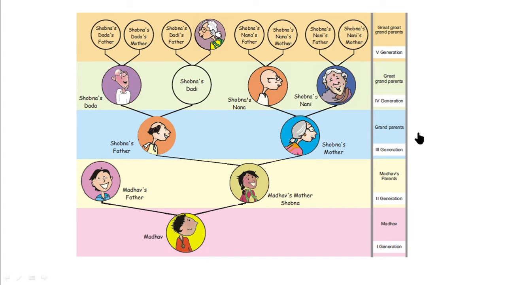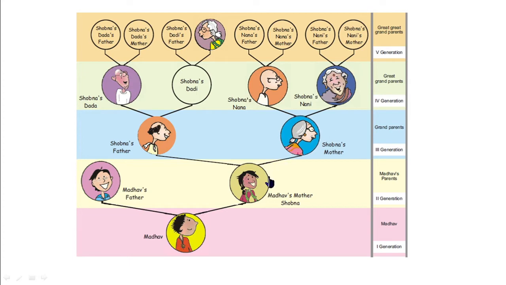So you can see in first generation Madhav is there. In second generation, Madhav's father and mother are here. In third generation, we say grandparents. Fourth generation is great grandparents, and fifth generation is great great grandparents. First generation self, second generation parents, third generation grandparents, fourth generation great grandparents, fifth generation great great grandparents.